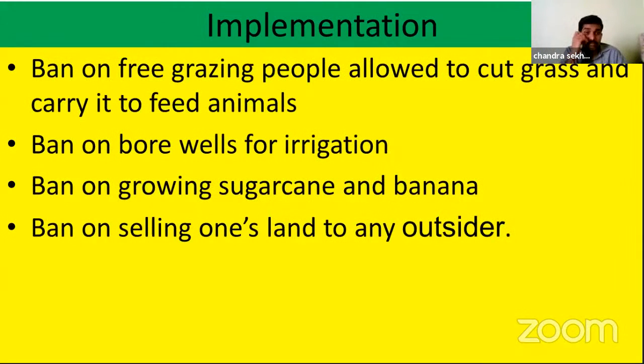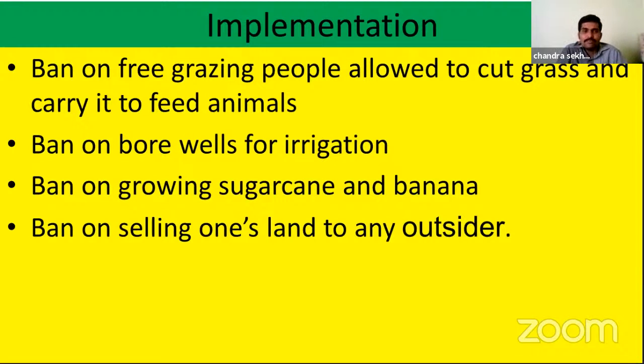So here, implementation: ban on free grazing, but people are allowed to cut grass and carry it to feed animals. So the ban is only on free grazing of cattle, not on cutting grass and carrying it home. The villagers are allowed to cut the grass, carry it to their home, and feed their animals.